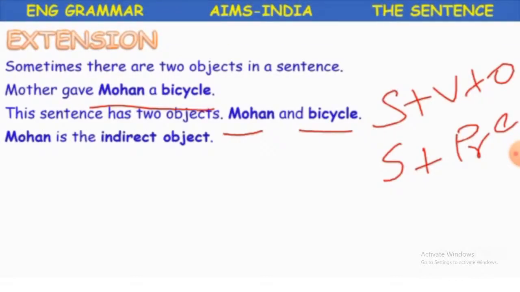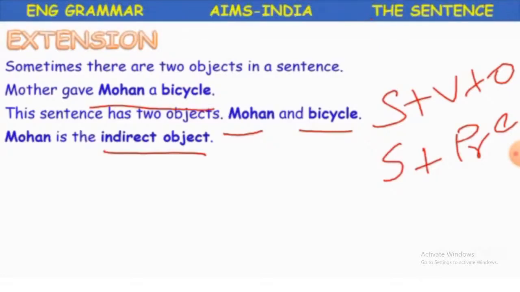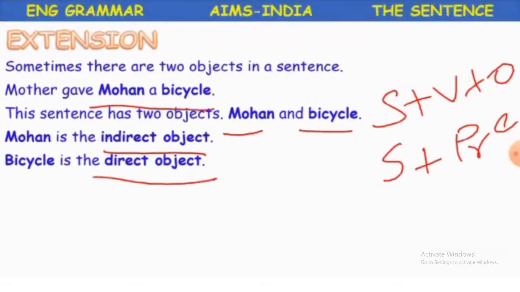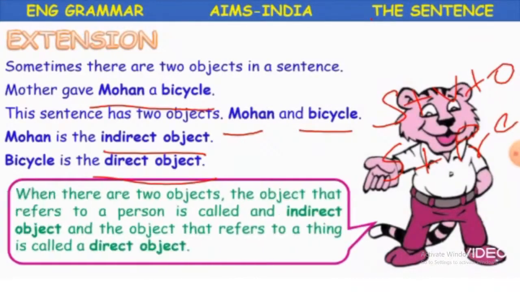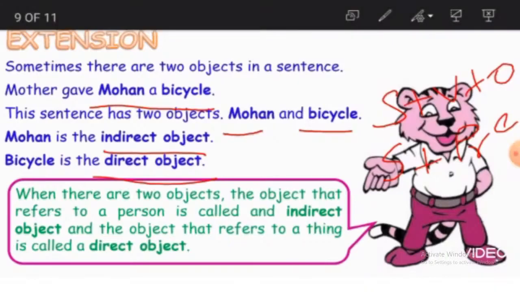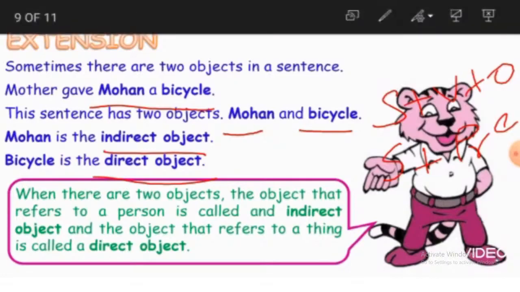Whereas Mohan is the indirect object and bicycle is the direct object. Why is bicycle the direct object? That I am going to tell you. If you have two objects, the object that refers to a person is called an indirect object.